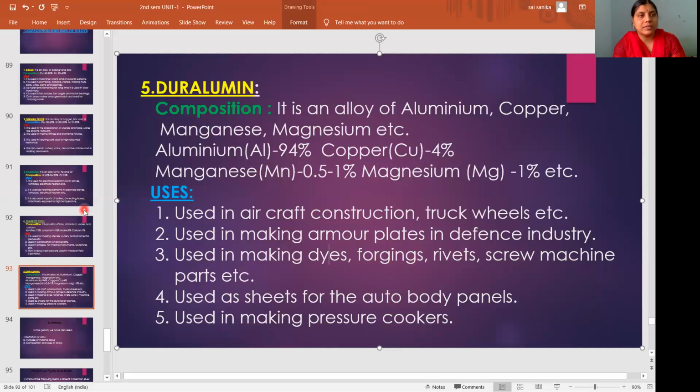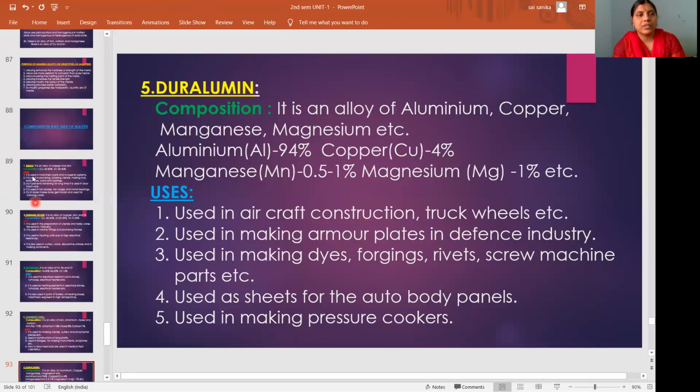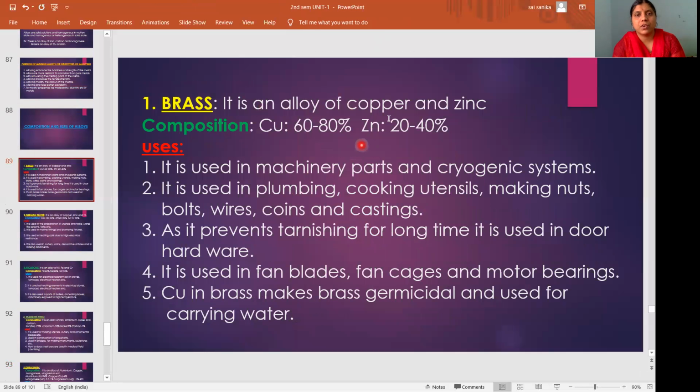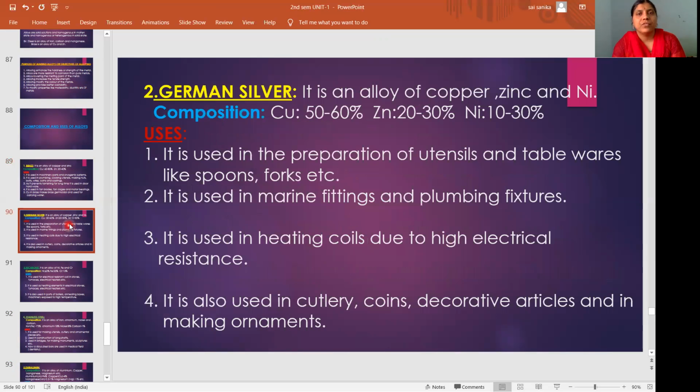So how many alloys have we studied? Five. The first one is brass, a mixture of copper and zinc. The percentage is very important: 60-80 copper, 20-40 zinc. Then German silver: copper, zinc, and one extra metal, nickel, is called German silver. 50-60 copper, 20-30 zinc, and 10-30 nickel.